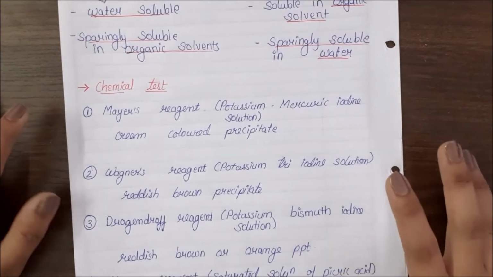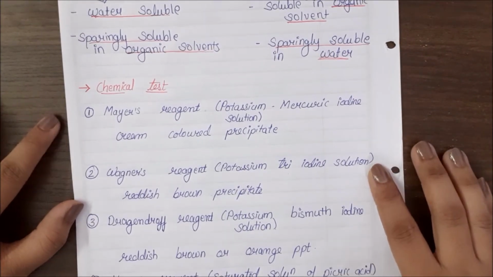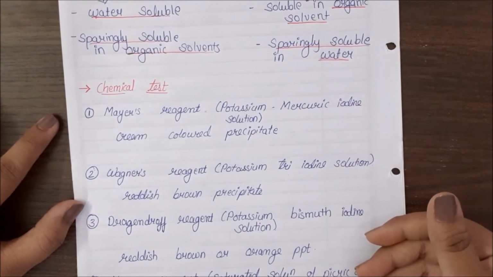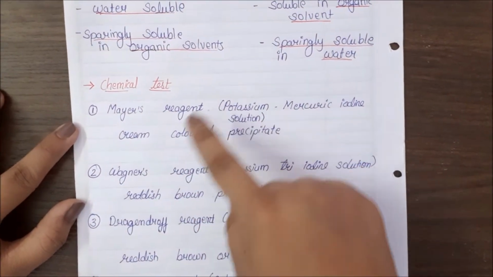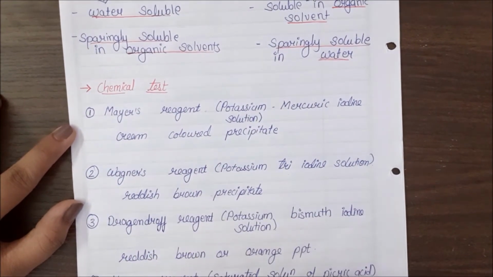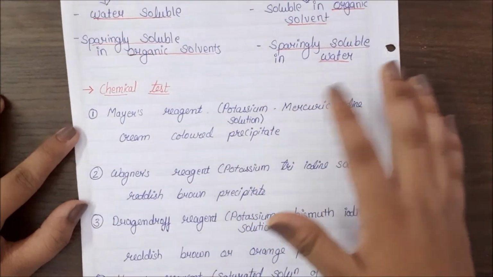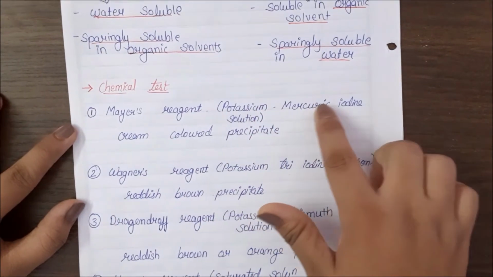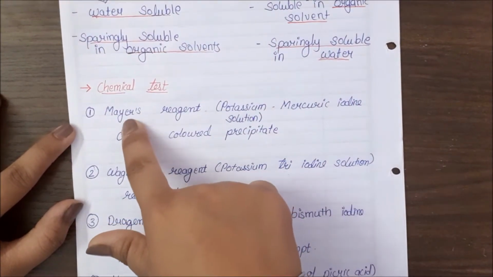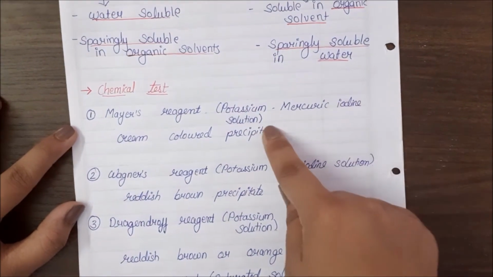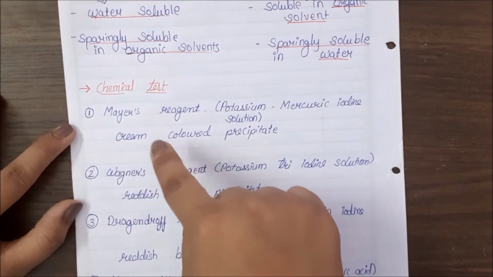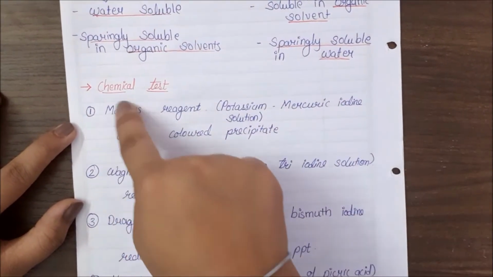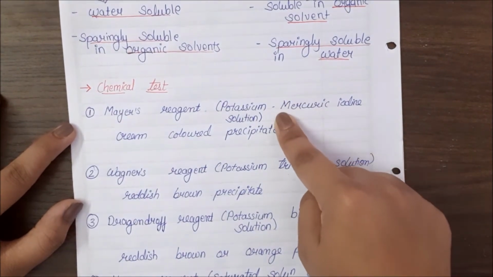Now another thing that comes into your exams is the chemical tests. There are 4 chemical tests related to the alkaloids. They are Mayer's test, Wagner's, Dragendorff's and Hager's reagent. First one is Mayer's reagent. It contains a potassium mercuric iodide solution and the reaction will give you a cream colored precipitate. How you can remember? M for Mayer and M for mercuric iodide solution.